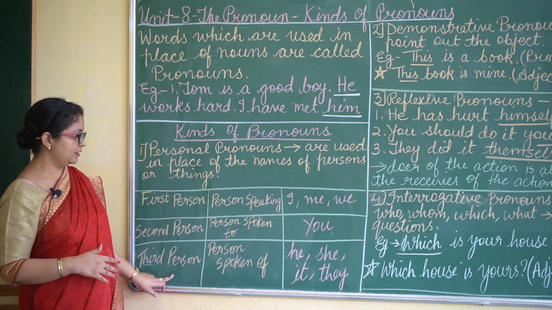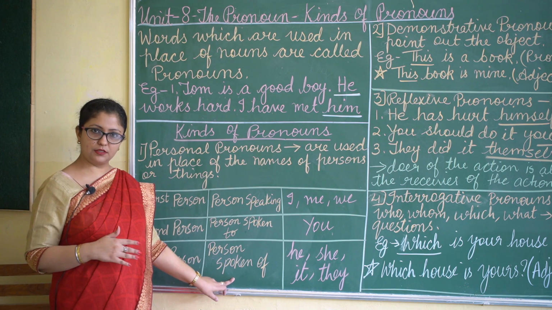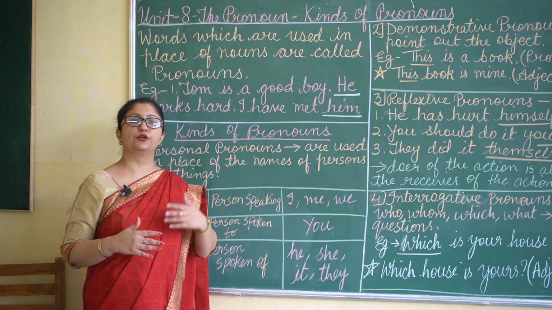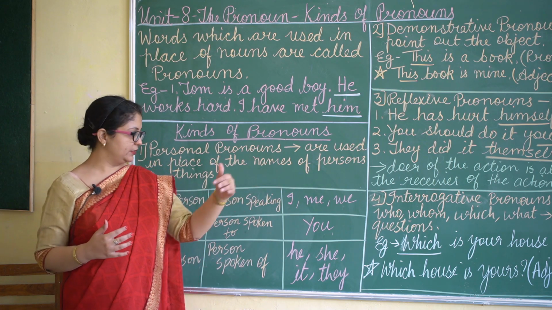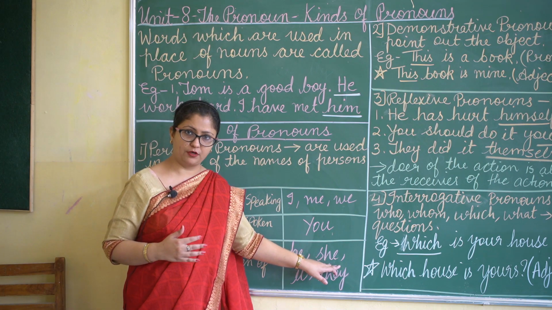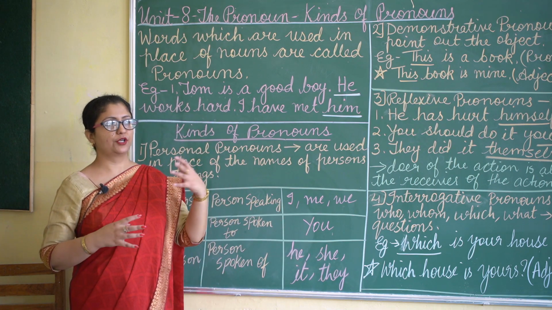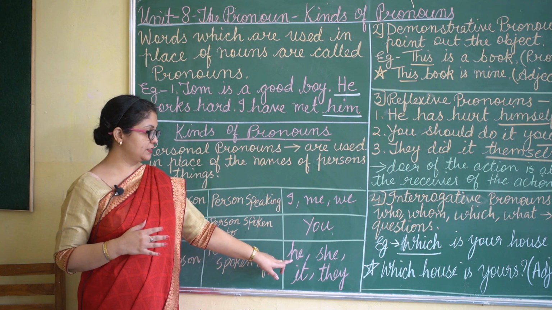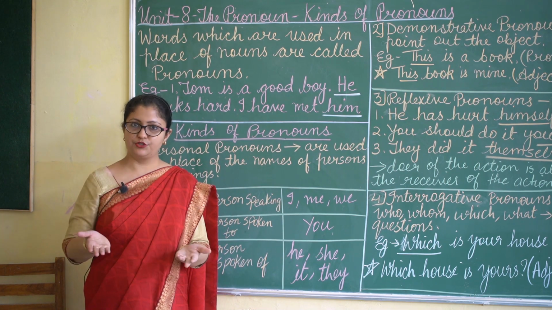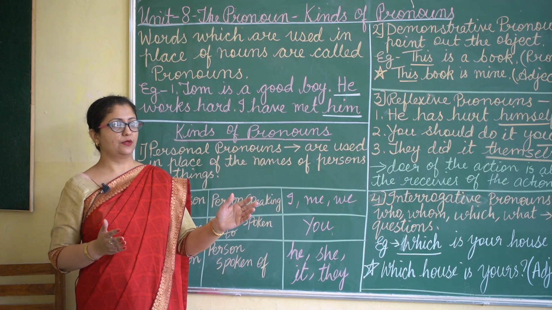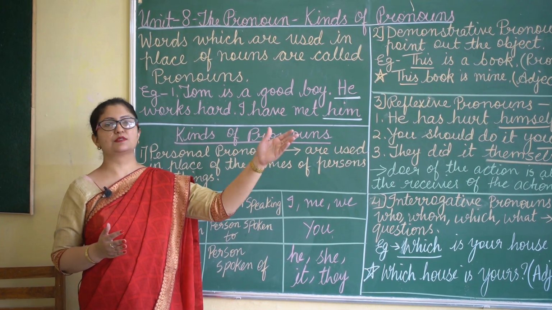Third person refers to the person about whom we are talking. If we are talking about a girl, we will use the word she or her, and if we are talking about a boy, we might use he or him. Like if I am speaking to you, I will say that she is my friend.